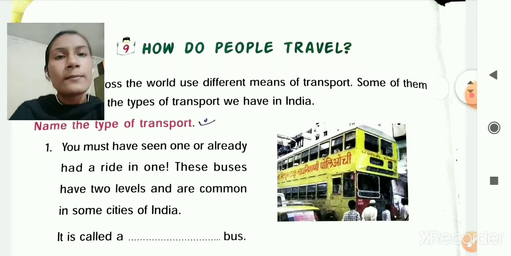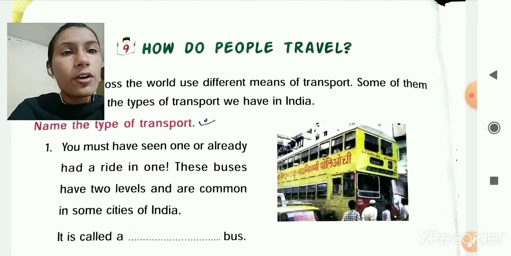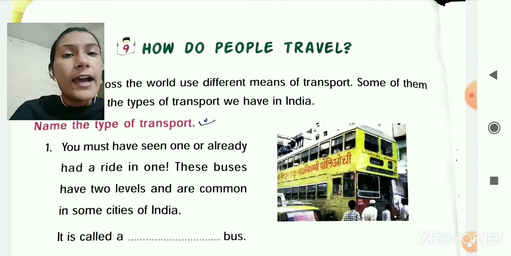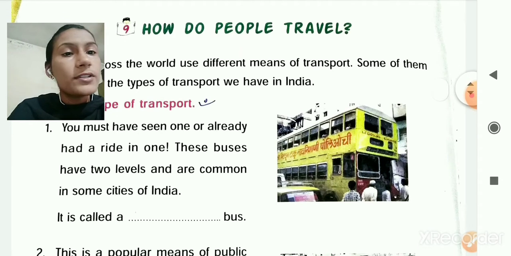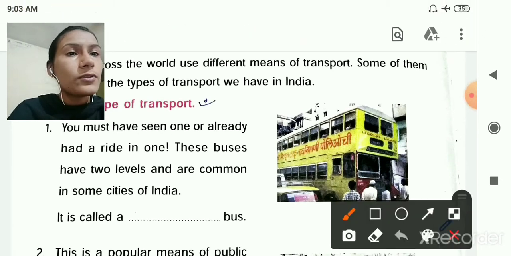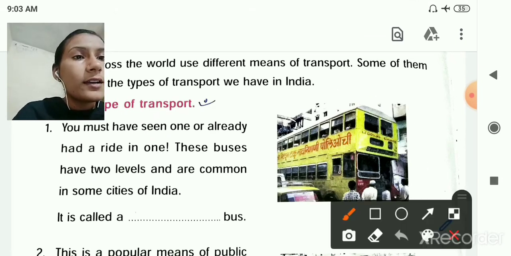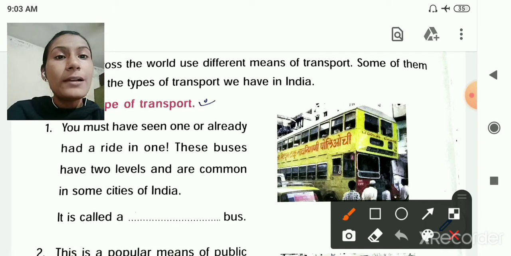So first one, you must have seen one or already had a ride in one. These buses have two levels. How many levels? Two levels, and are common in some cities of India like Mumbai. So it is called a dash bus. You can see this image. So this is the double decker bus.